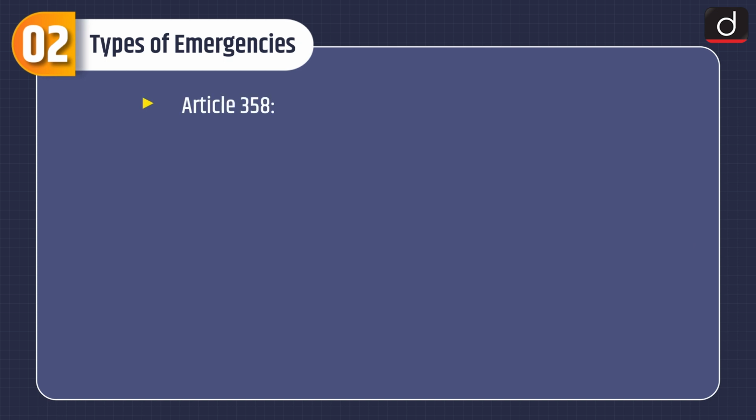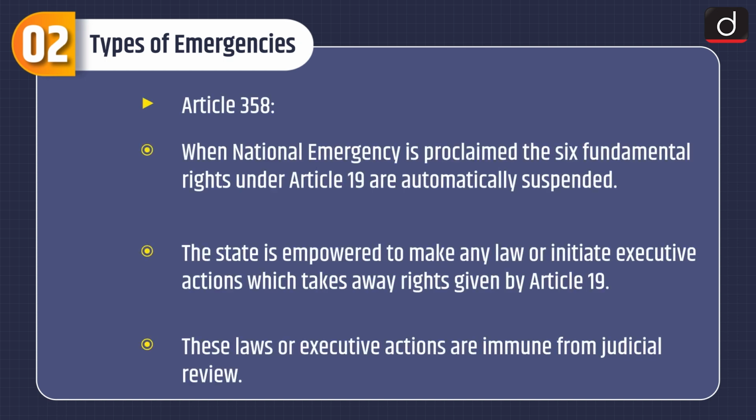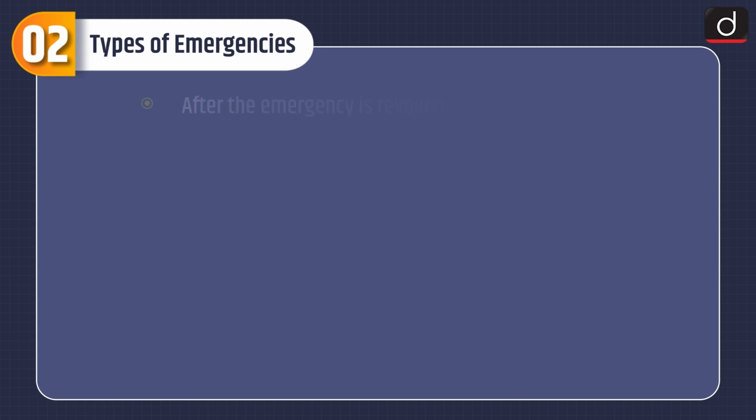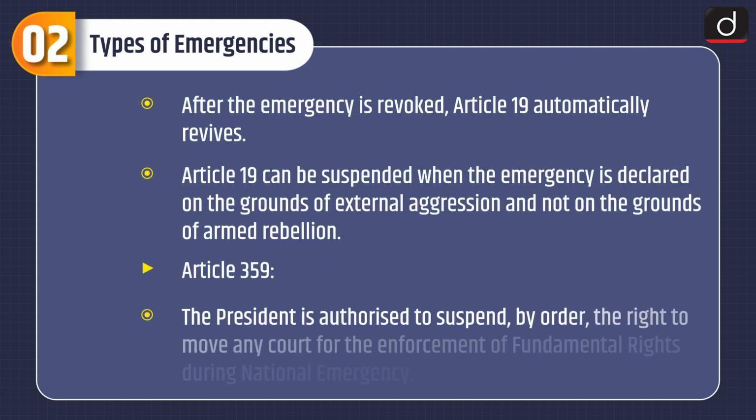Article 358 states when national emergency is proclaimed, the 6 fundamental rights under Article 19 are automatically suspended. The state is empowered to make any law or initiate executive actions which takes away rights given by Article 19. These laws or executive actions are immune from judicial review. After the emergency is revoked, Article 19 automatically revives.